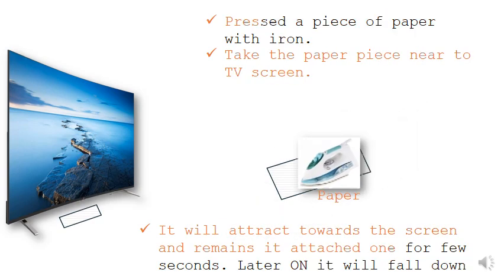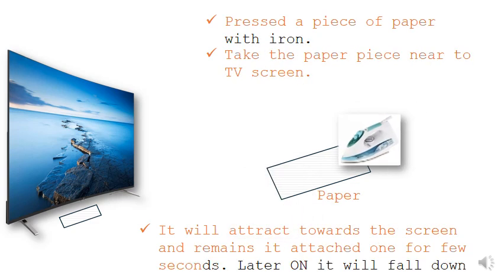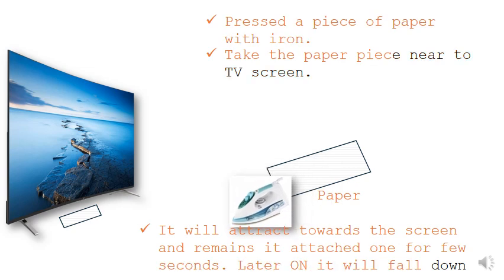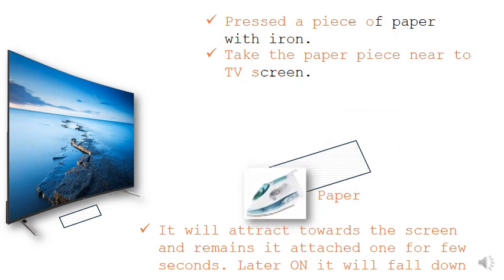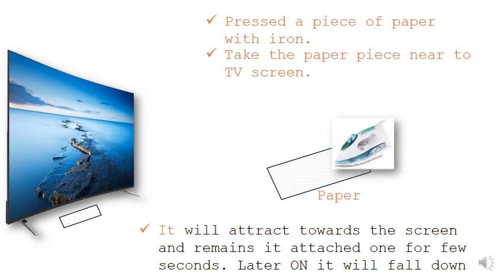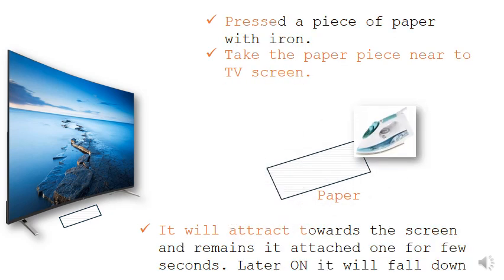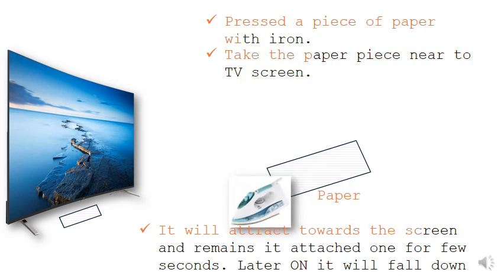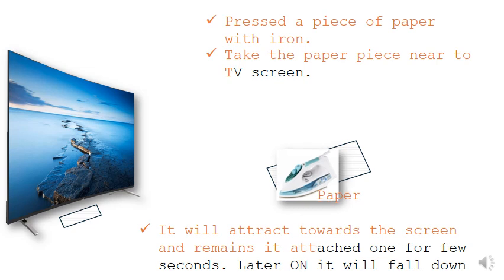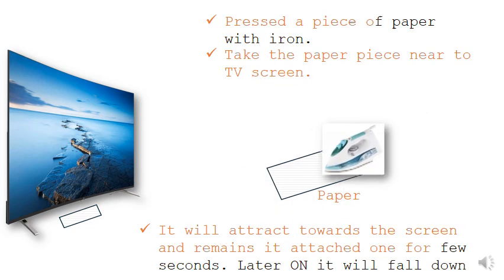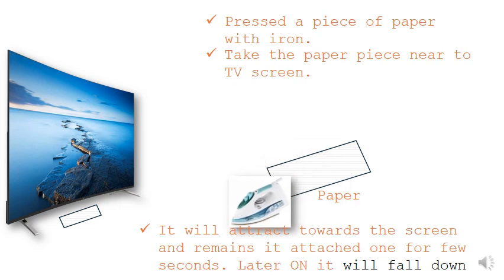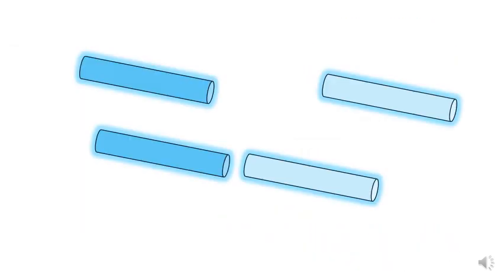This is a second way of static electricity that we can observe in our own house. I will repeat again. Take a piece of paper, press it with an iron, and the paper will be charged. Take this paper nearer to the television screen or a computer monitor. The paper will be attracted by the monitor because of the static charge, and after a few seconds, depending on how much charge it holds, the paper will fall down. This is the second classical example of static electricity.